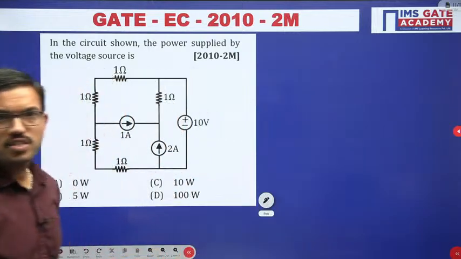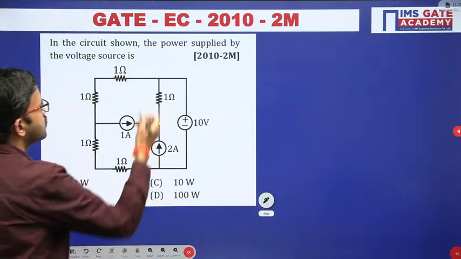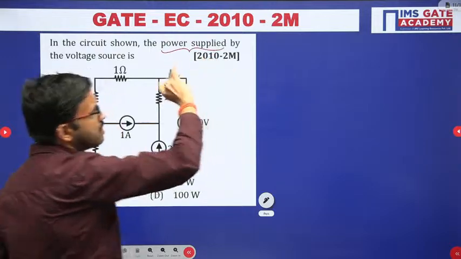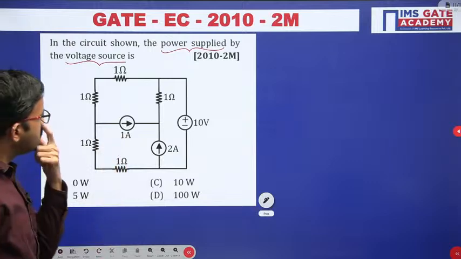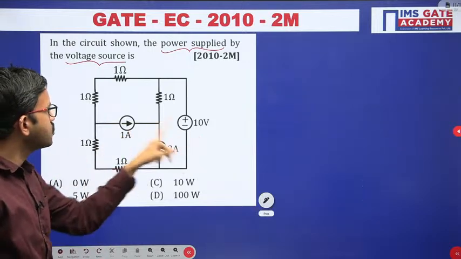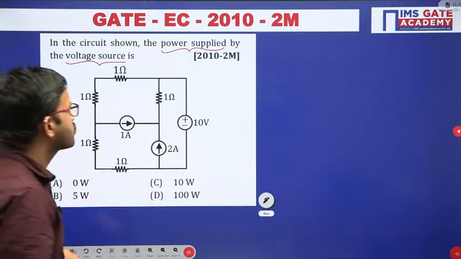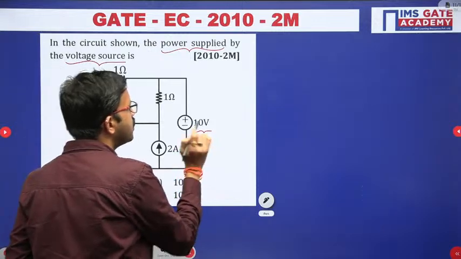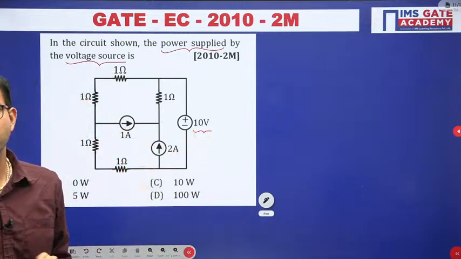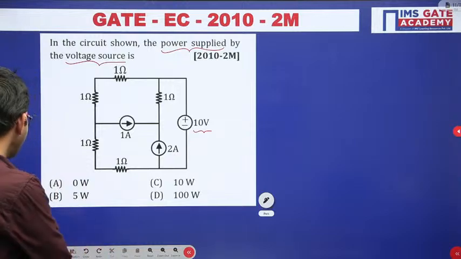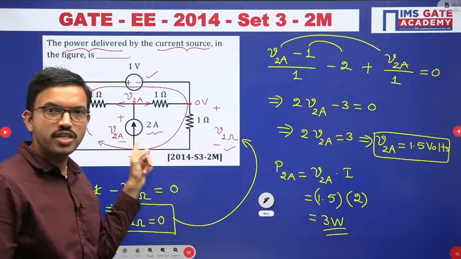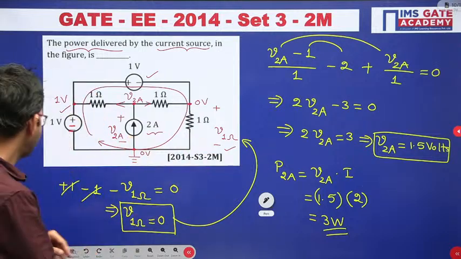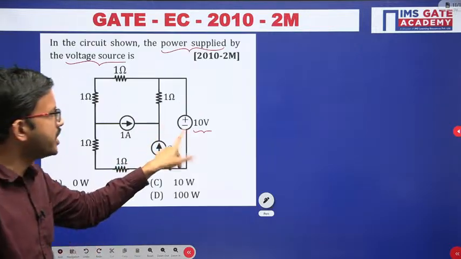Just observe carefully. In this question also, we are asked for power supplied or power delivered, both are the same, by the voltage source. In this question, you have a voltage source and two current sources. With respect to this source, they are asking how much power is delivered. In the previous question, they asked with respect to the current source. That time we knew the current, we calculated the voltage, and then we did the product. Similarly, here we know the voltage.